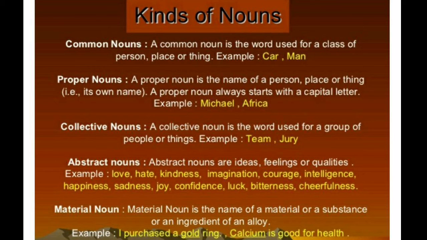Because when I was in school, I did not go through this material noun. Generally they used to say common, proper, collective, abstract, and concrete noun. But material noun is there, alhamdulillah, I have checked it out. Nothing to worry. A material noun is nothing but the name of the material it belongs to, the word used for the name of a material, whether gold, silver, titanium. It just goes on.